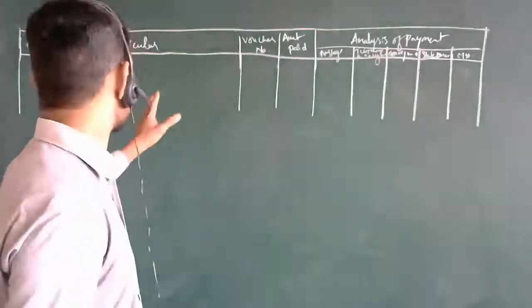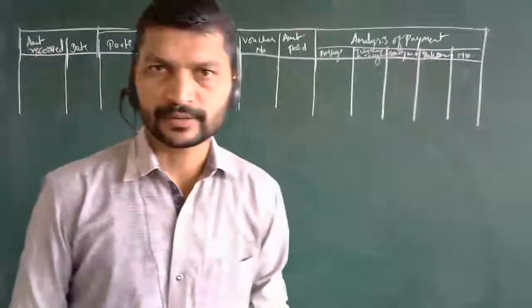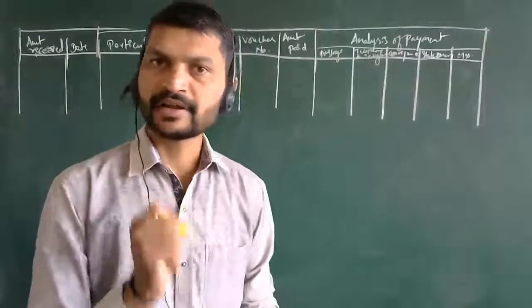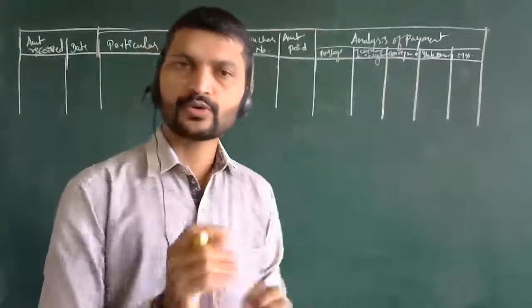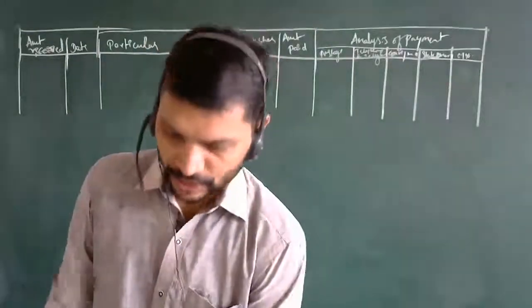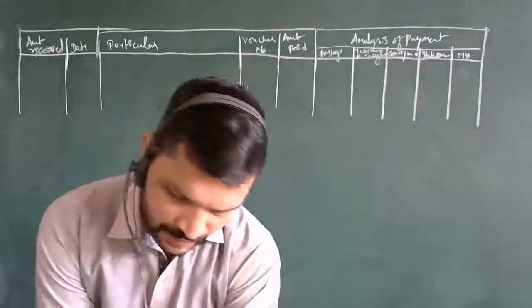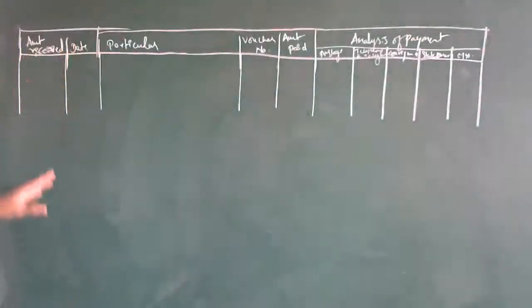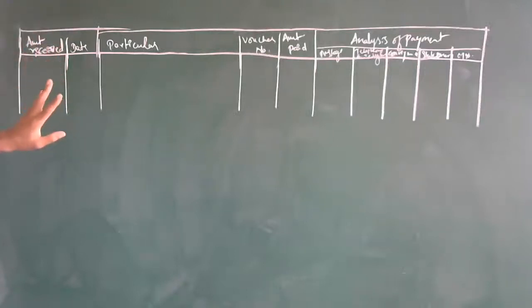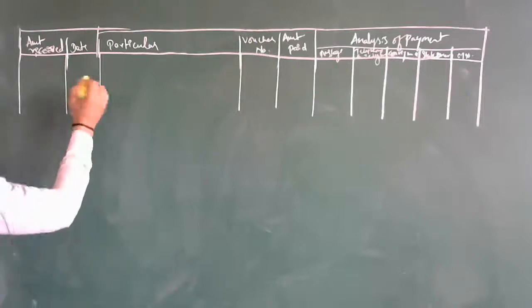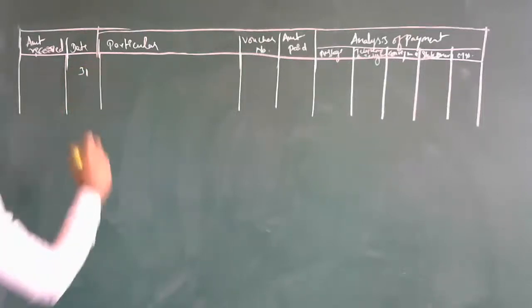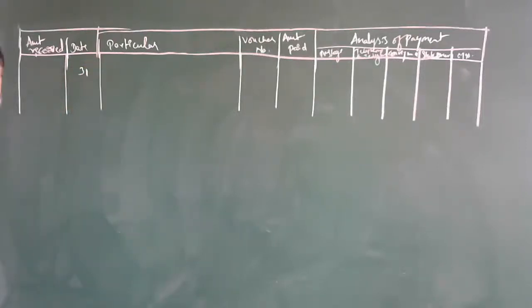Till now, at present, I will just conclude this part. I will write the final answers or total, and the same total we will carry to the journal entries and then to the ledger accounts. The amount which was received was written as 2000. Then after conclusion I will tell you, at the date 31, we are concluding over here.